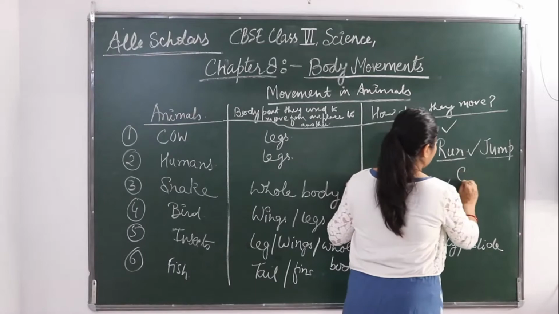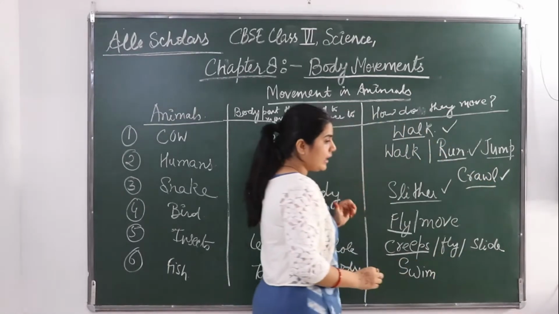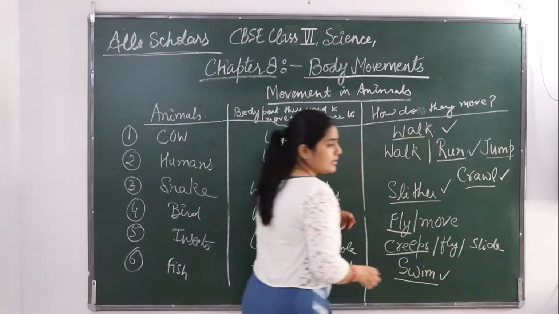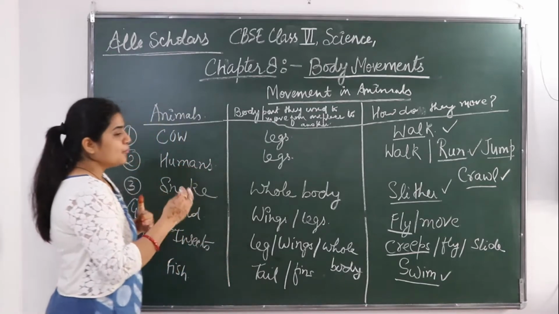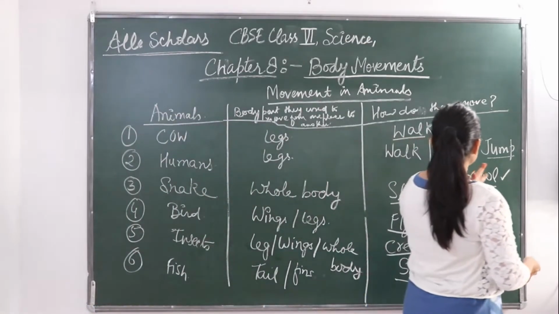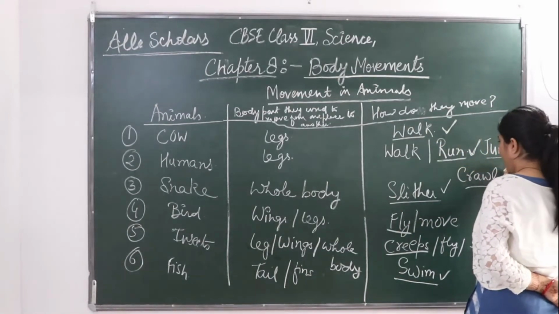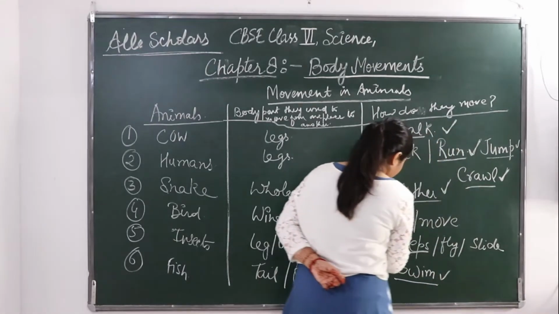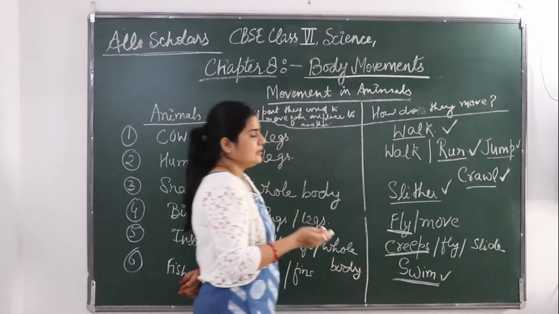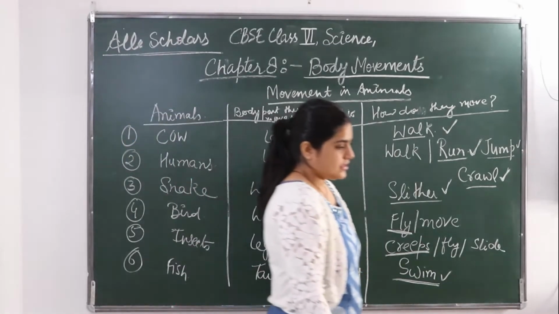Some of them crawl. Crawling is there. Swim is there. So these are different types of moving from one place to another. Walk, run, jump, crawl, slither, fly, creep, swim, slide. So these are different types of movements in animals.